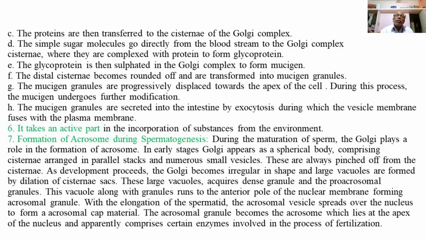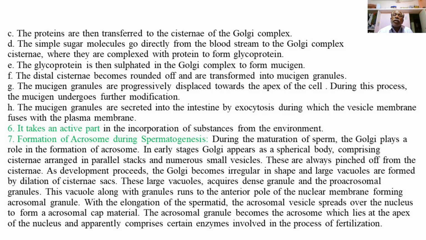So it is clear that the cells of the intestinal epithelium containing goblet cells, or the mucus forming cells, have Golgi complexes or Golgi bodies which are involved in the synthesis of mucigen, a complex protein and a component of the mucus.